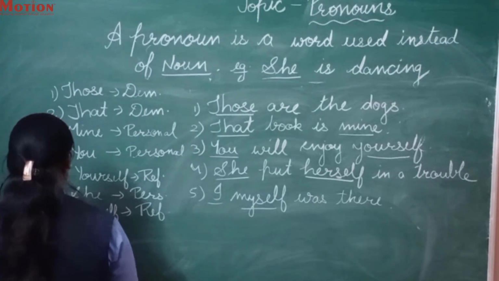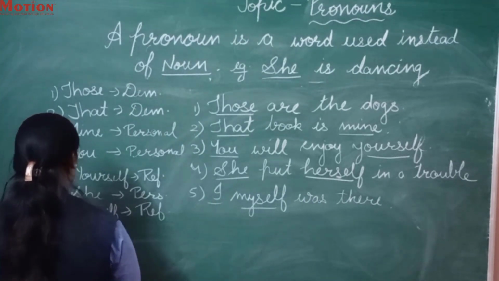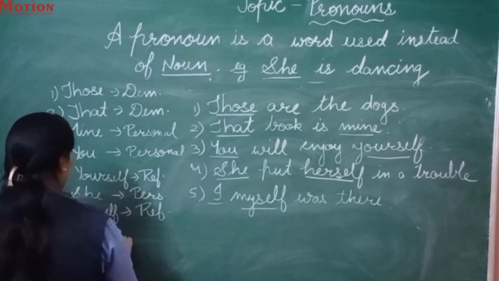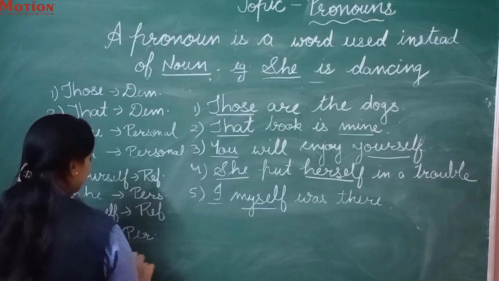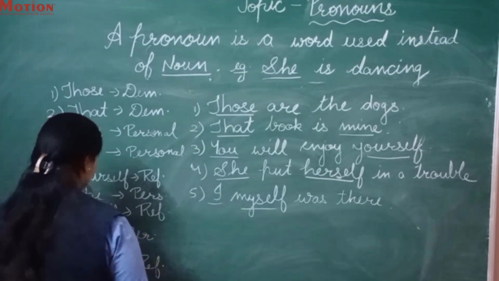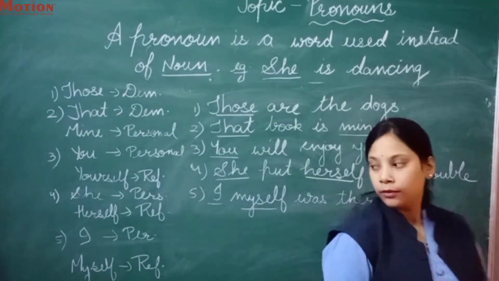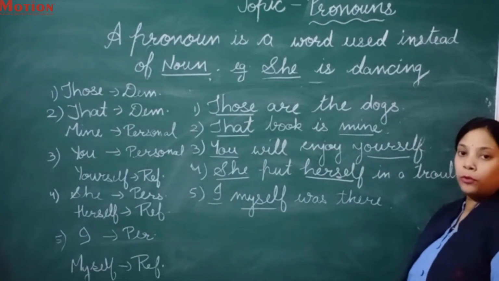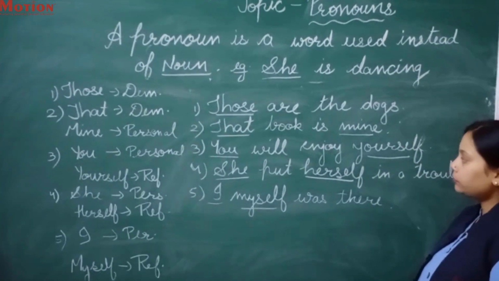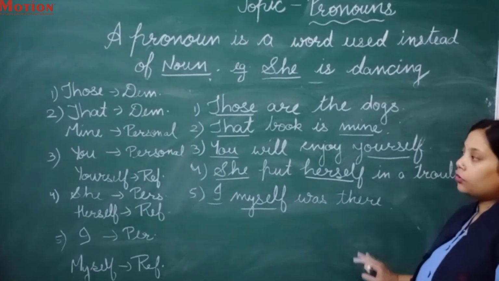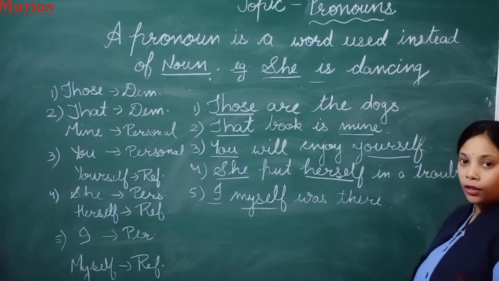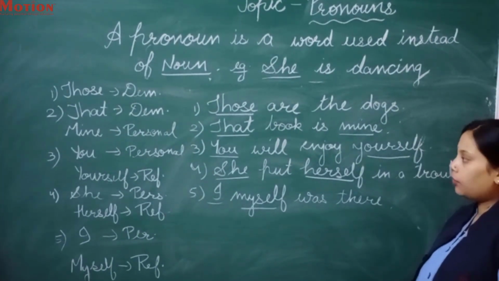Don't get confused about which kind it is. I is a personal pronoun and myself is, again, a reflexive pronoun. Okay, so I hope you have understood this. We have seen 5 examples of pronouns according to personal pronoun, reflexive pronoun and the demonstrative pronoun.